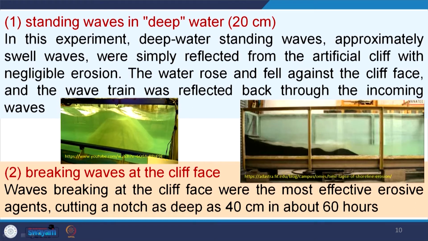The waves generated at just 20 centimeter depth here are simply reflected from the artificial cliff with negligible erosion. The water rose and fell against the cliff face and the wave train was reflected back through the incoming waves.